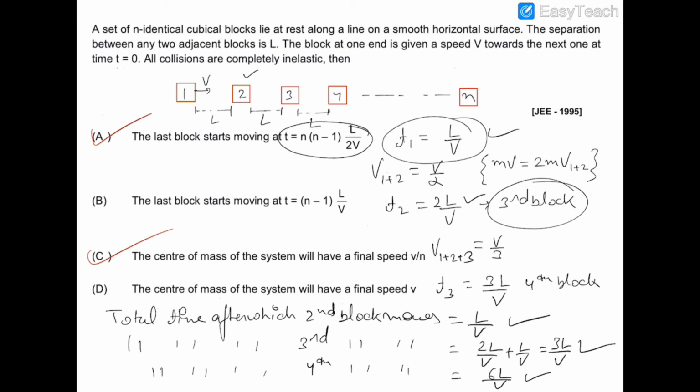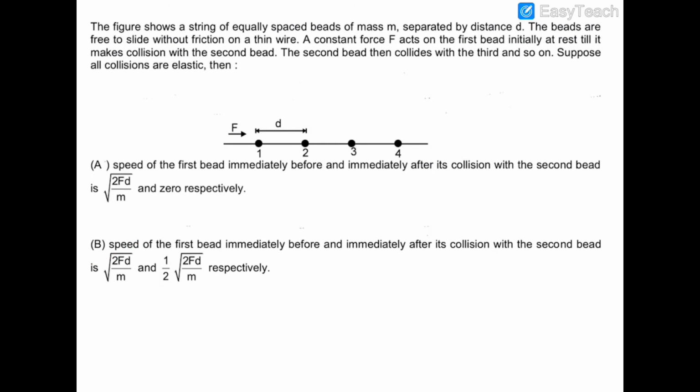Now let's move on to the next question. In this question you can see there is a wire. On that wire there are beads which are arranged in such a manner that there is a distance of d between each consecutive bead. Now there is a constant force which is acting on bead 1 till it strikes bead 2. As soon as bead 1 strikes bead 2, the force will be removed. So we have to choose the correct option.